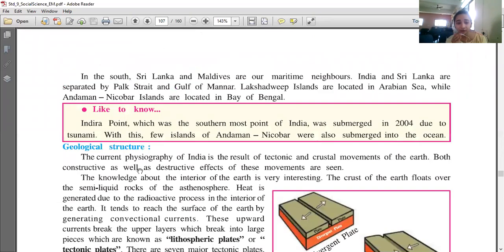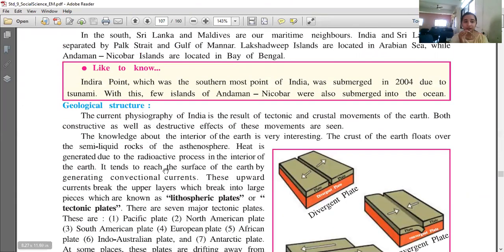Now this is given in the geological structure. Here you can see the detailed account about how earth looks like. You have to write about the crust. Here it is given: the crust of the earth floats on the asthenosphere. Now heat is generated due to which convectional currents reach the surface and then tectonic plates are formed.